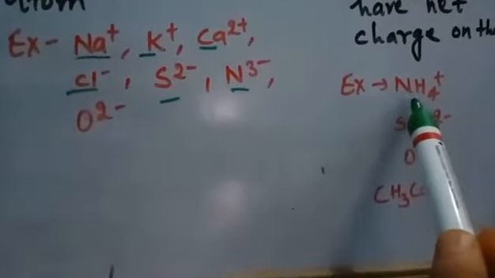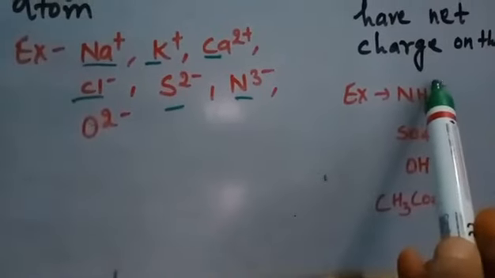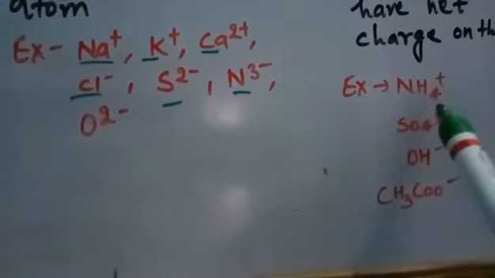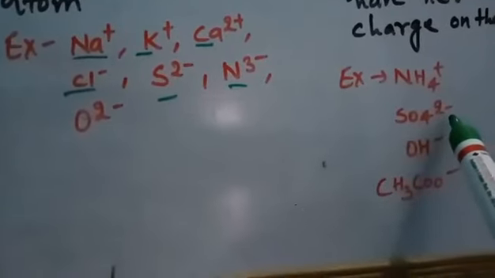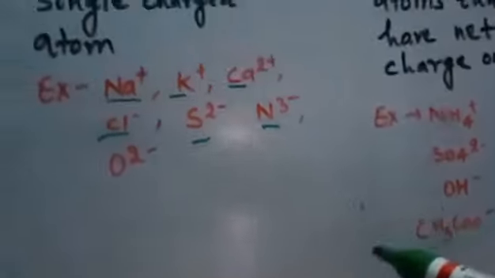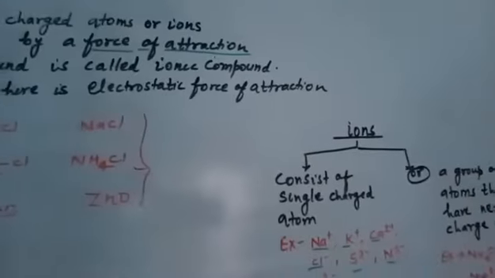Ammonium, this is ammonium ion, which consists of one net positive charge on it. This is sulfate ion, which consists of 2 net negative charges on it. Then this is hydroxide ion, which consists of one net negative charge on it. And this is acetate ion, which consists of again one negative charge on it. Okay. Here also these are the group of atoms that have net, overall charges on it. Okay. So we can just divide ions into 2 types.